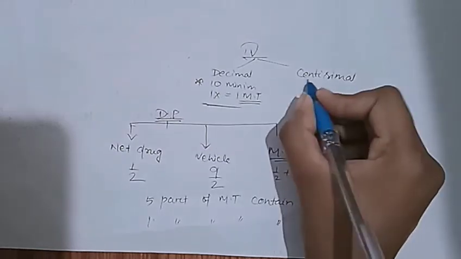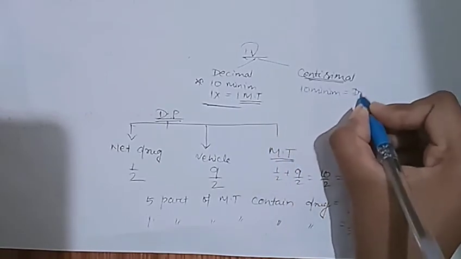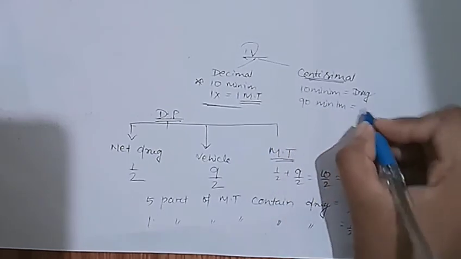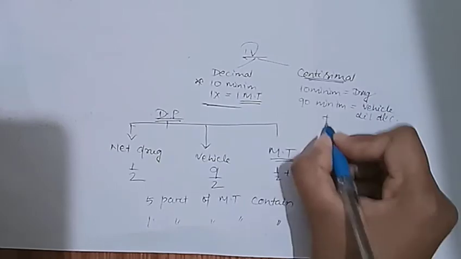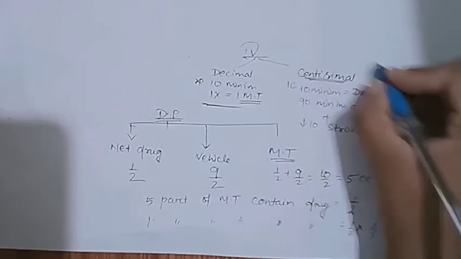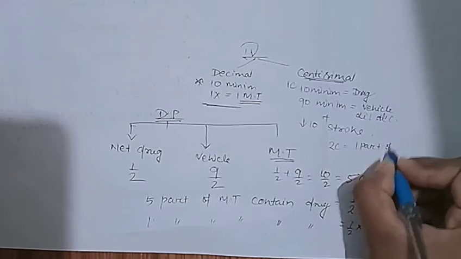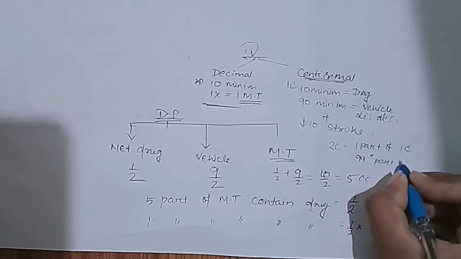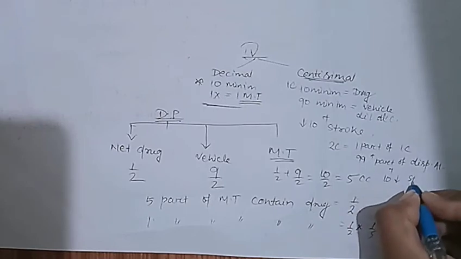So in the centesimal scale, 10 minims of drug, with it 90 minims of vehicle, that is our dilute alcohol, plus 10 downward strokes, that is our first C. And for 2C we require 1 part of 1C plus 99 part of dispensing alcohol plus 10 downward strokes.